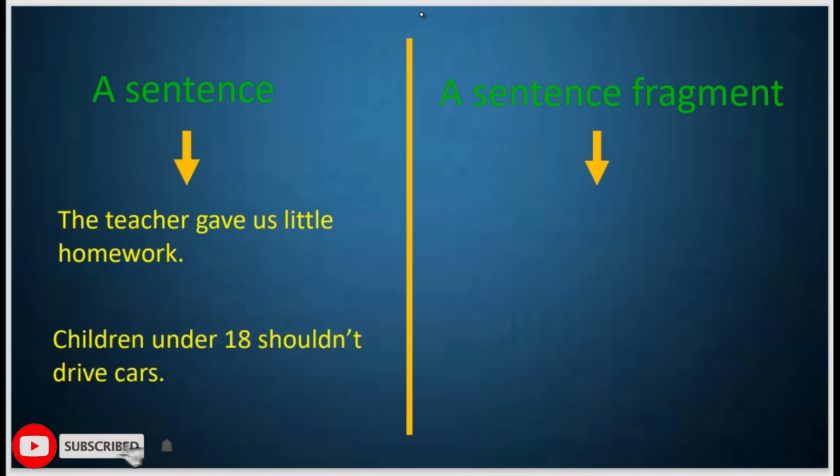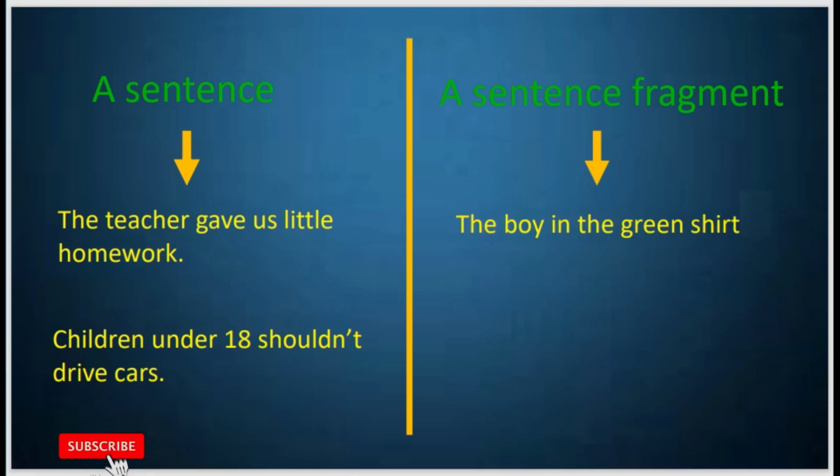Another example. Children under 18 shouldn't drive cars. Here we have the subject, children, and we have the predicate, shouldn't drive cars, and the sentence has a complete meaning, so we call it a complete sentence. Now let's look at the fragment. We said the fragment is a sentence that doesn't have a complete meaning and it may lack either the subject or the predicate.